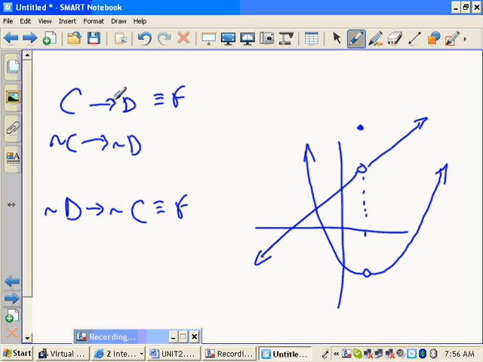And what's the converse of this? If it's differentiable, it's continuous. Now notice that this statement's inverse and this statement's converse are actually contrapositives of each other, aren't they? If you switch the order, you get D, C, and you switch the sign, you get positive, positive, right? So these are contrapositives. If I can show one of them is false, they're both false. If I show one of them is true, they're both true.